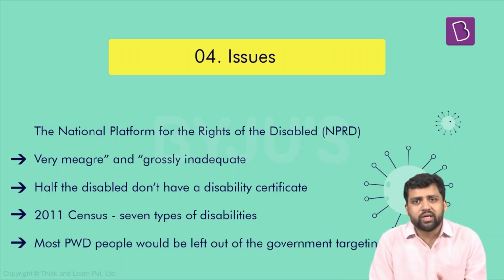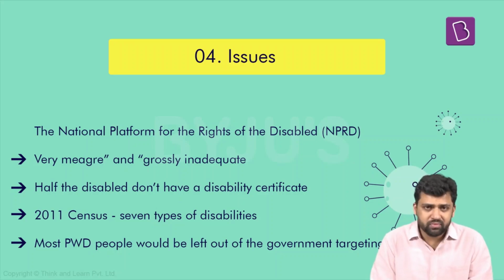Apart from this, how do you recognize who is disabled? Who are the ones who are going to get these benefits? Very few people, because at present, the number of people with disability that is counted is as per the census, and the census definition is on the basis of only 7 types of disabilities. This is something that we have discussed in detail. So only 7 forms of disability had been included in the 2011 census, and the new law that we have, the Rights of Persons with Disabilities Act, which came in 2016, recognizes 21 disabilities, but the 2011 census is on the basis of the 7 types of disabilities.